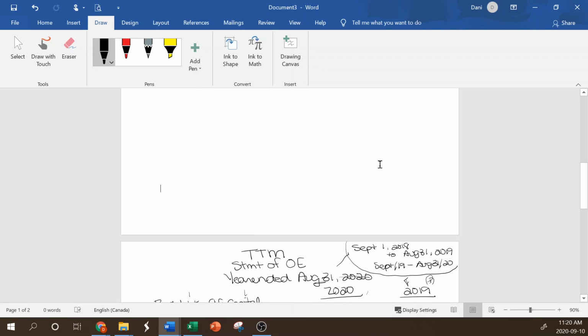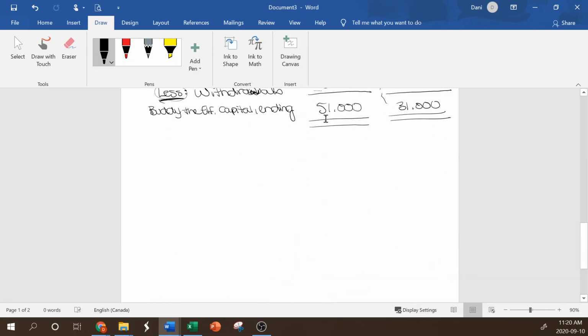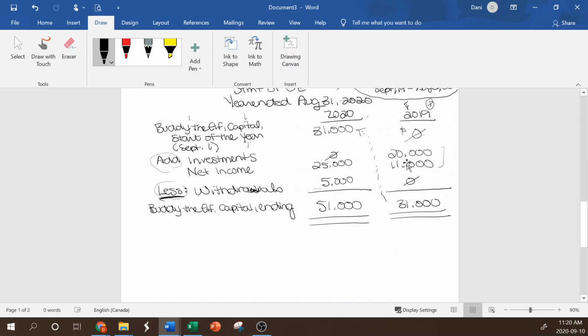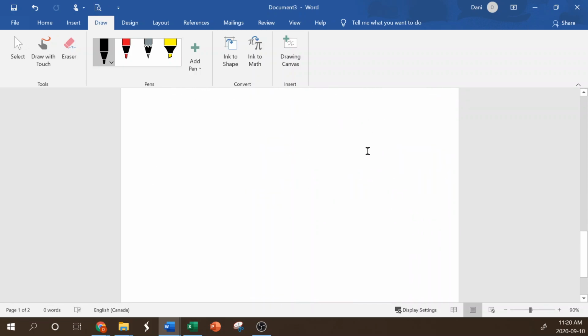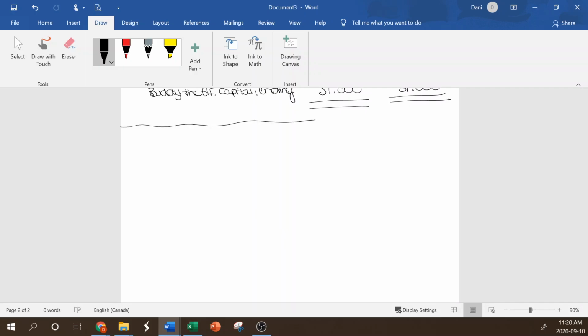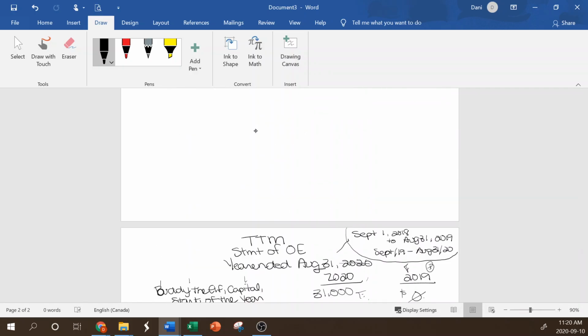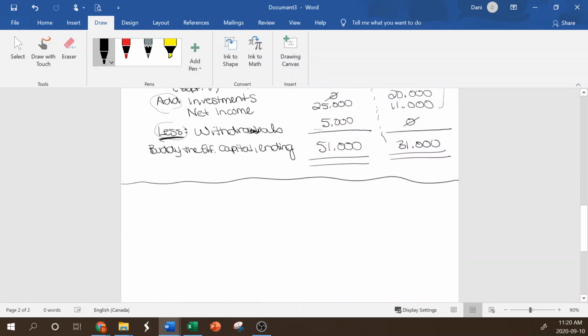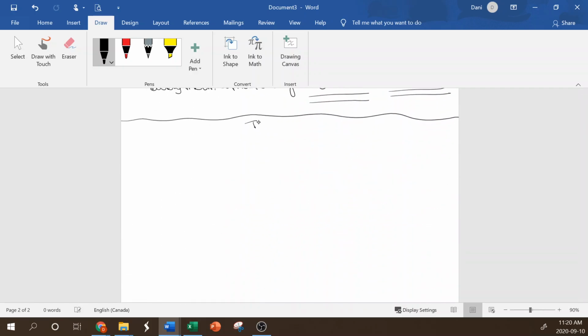So here were the ones we prepared in class. We got our balances for the capital. Now we will move on to the balance sheet. So again, we'll name this Terrible Toy Makers. It's the balance sheet.